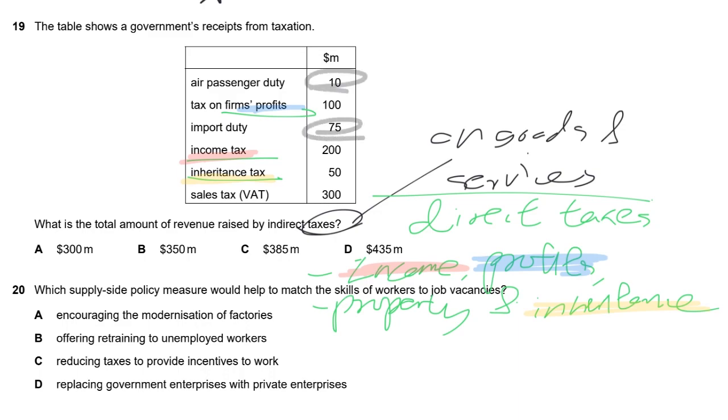So we will put 1, 2, 3. These three, okay, we add it up. 10 add up 75, add up 30. Sorry, 300. Then we will have the answer C. All right, and then we will keep going to question 20.